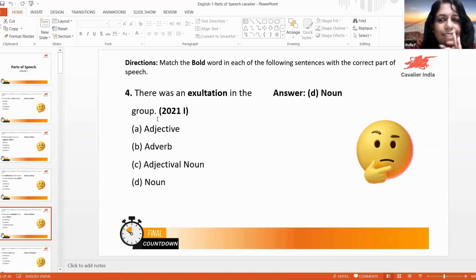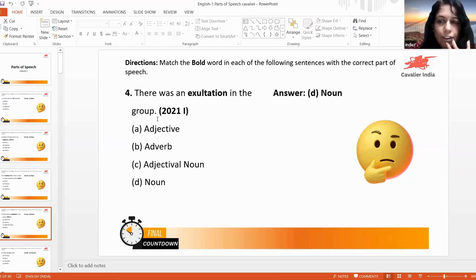Identify the nouns in this sentence. Which group would be the subject? Group is the subject. Okay, what comes before group? The. Before that? In. So in is a preposition, right? So after a preposition, we won't consider that noun as the subject. So which is the other noun left? Exaltation. So that is the subject.